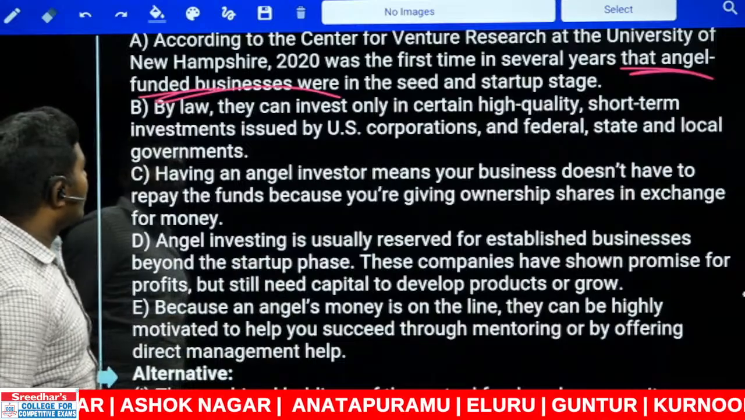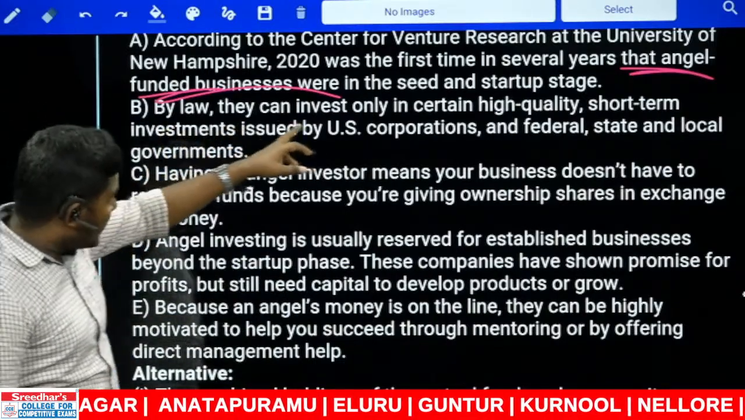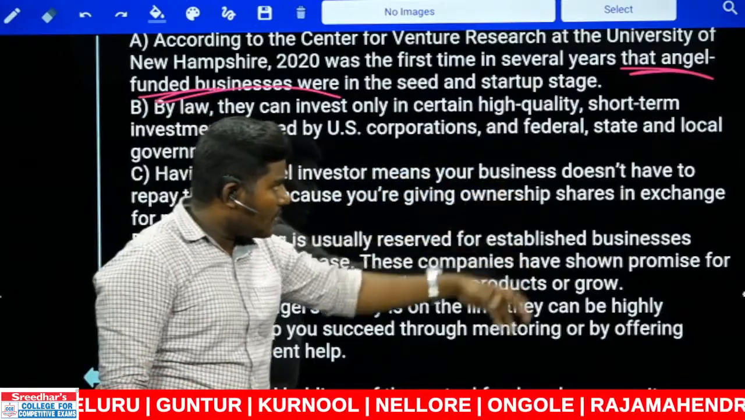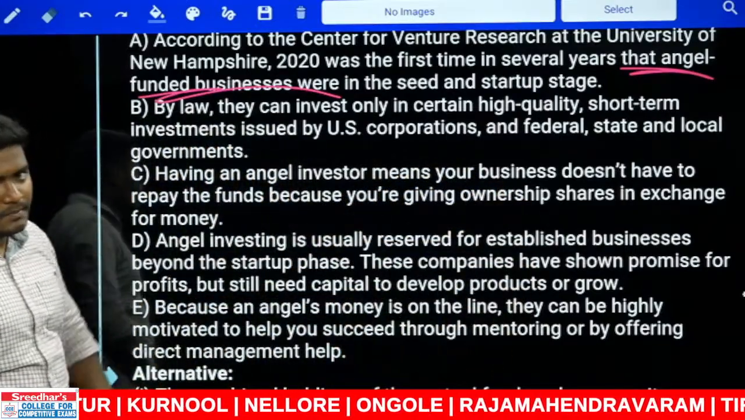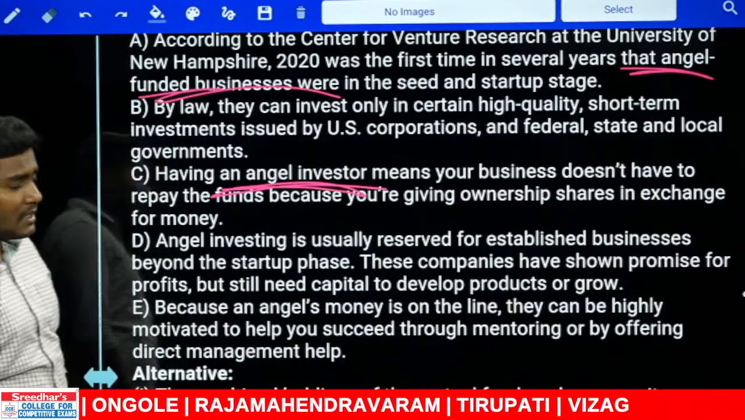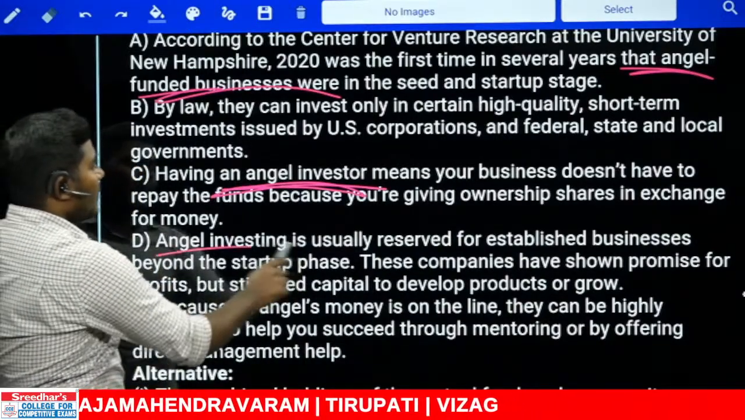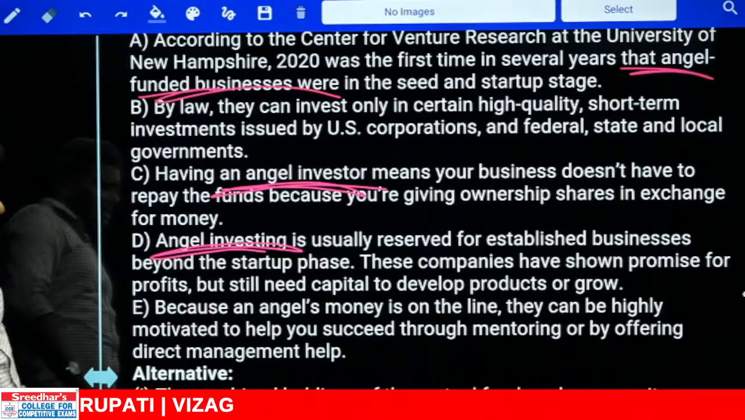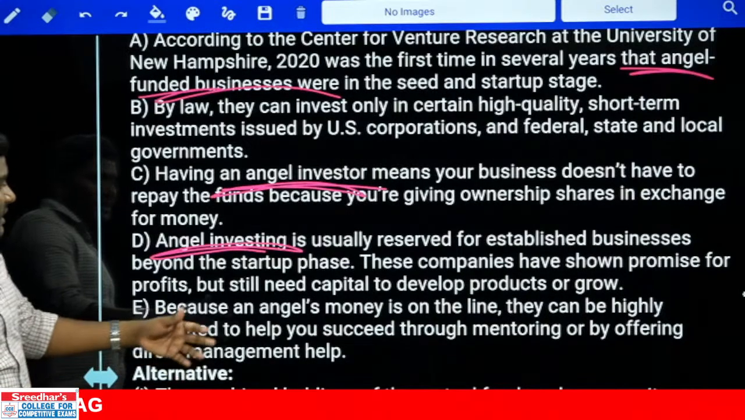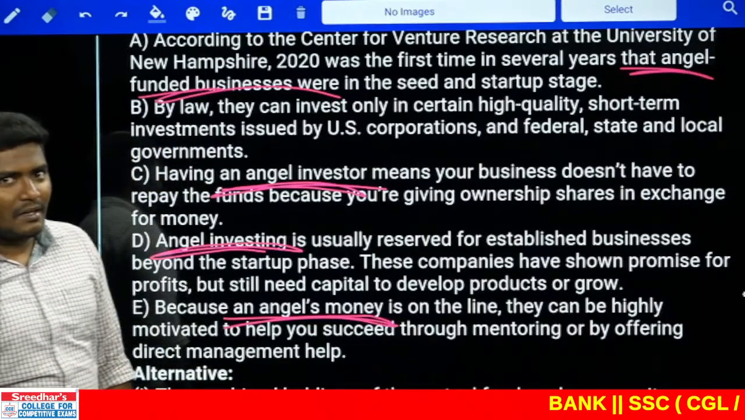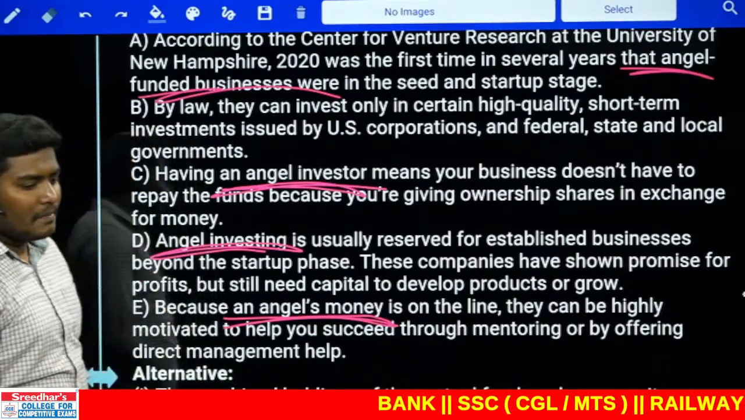Now look at the second one. By law, they can invest only in certain high quality short term investments issued by US corporations and federal, state and local governments. Okay, C, what is given here? Angel investor. Come to D, what is given here? Angel investing. Come to E, what is given? Is anything given? Because an angel's money, look at this, angel's money is kind of investment in banking and shares.